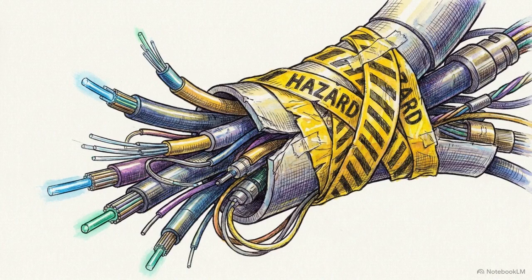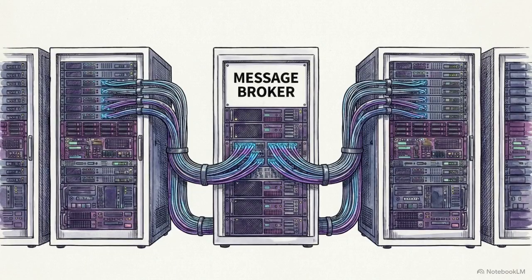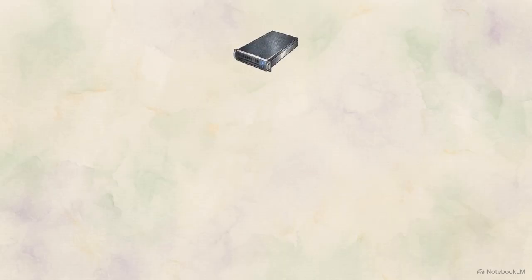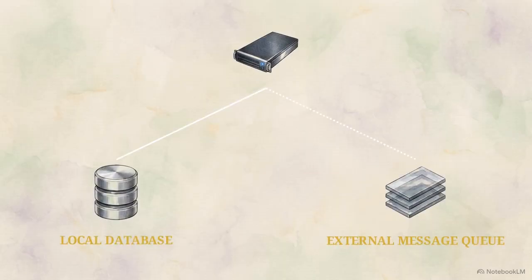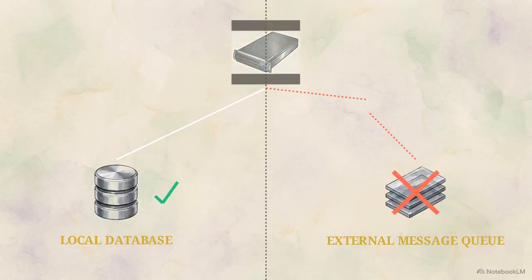Teams traditionally attempt to patch these network gaps using event choreography, placing message brokers like Kafka or RabbitMQ between services to hold data until the next node is ready. This logic flow illustrates a common breaking point, the dual write anomaly. A service successfully records a change in its local database, but the parallel attempt to update the external queue fails. The system is left in a split state, where one service believes the task is done, while the rest of the network is never notified.